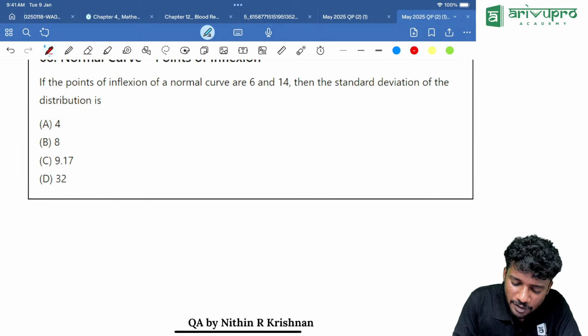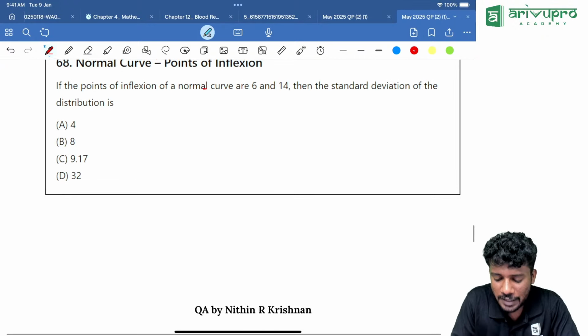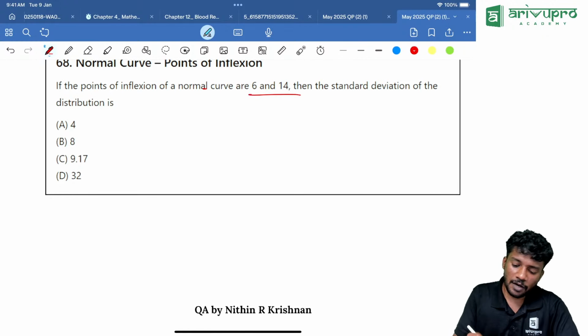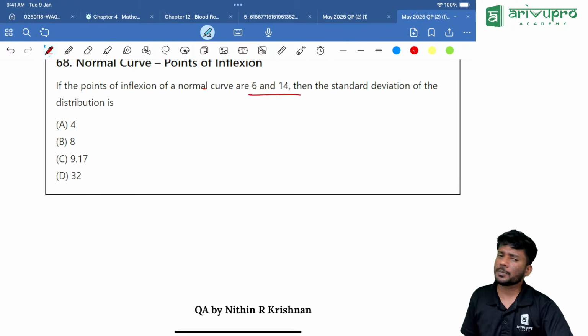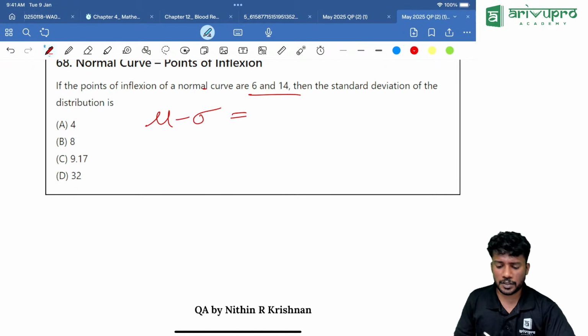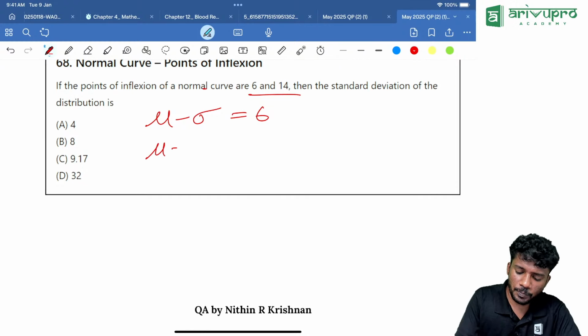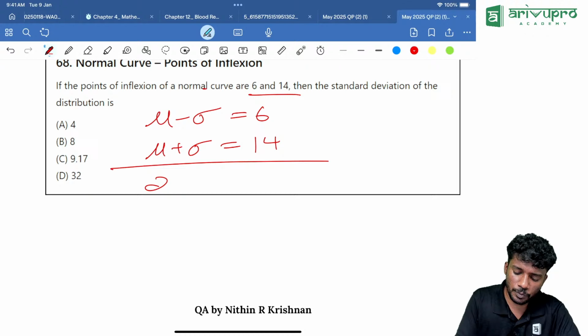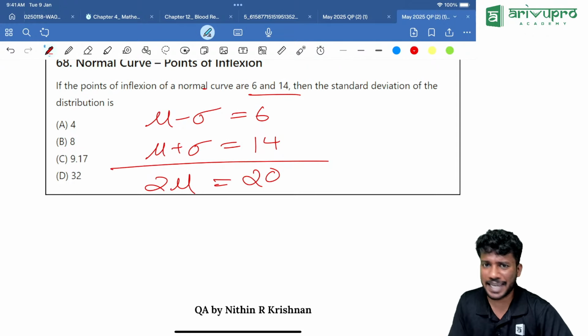If the points of inflection of a normal curve are 6 and 14. Points of inflection means what? The points at which the normal curve converts from concave to convex or convex to concave. What are they? Mu minus sigma and mu plus sigma. Mu minus sigma is how much here? 6. Mu plus sigma is how much here? 14. That means if you take the sum, 2 mu is equal to 20. Minus sigma plus sigma cancelled off.